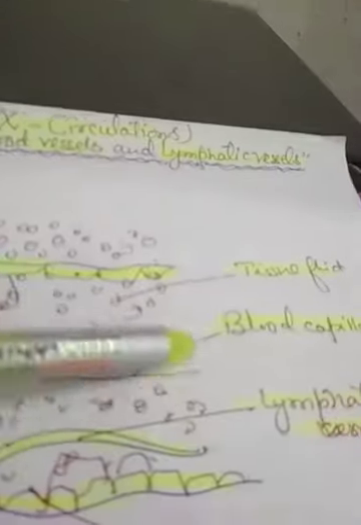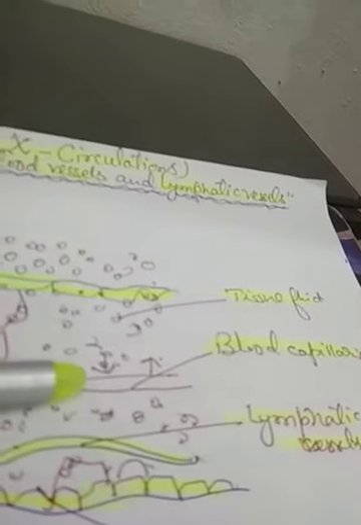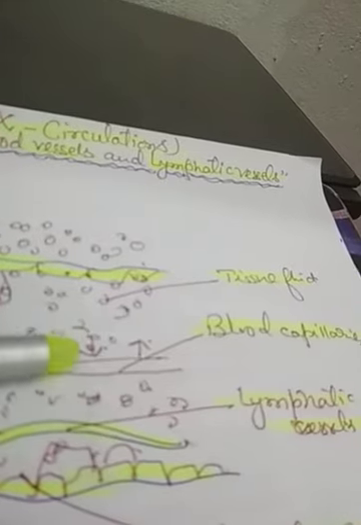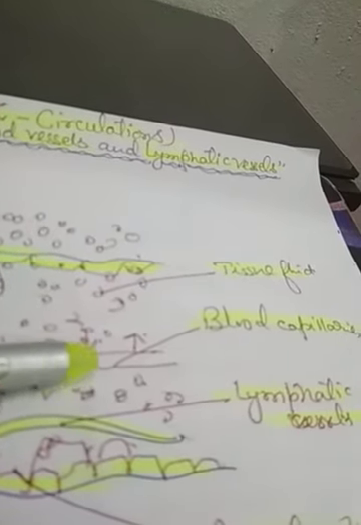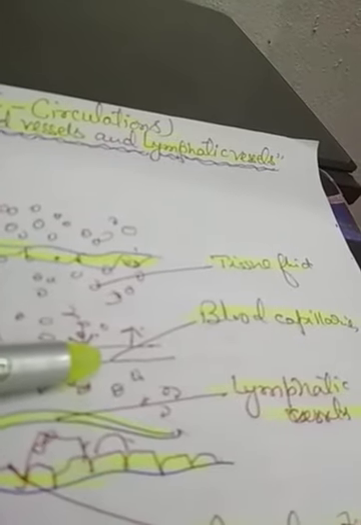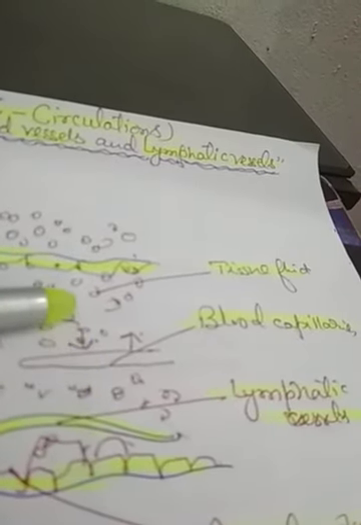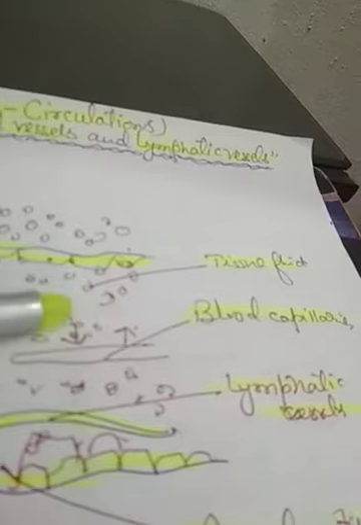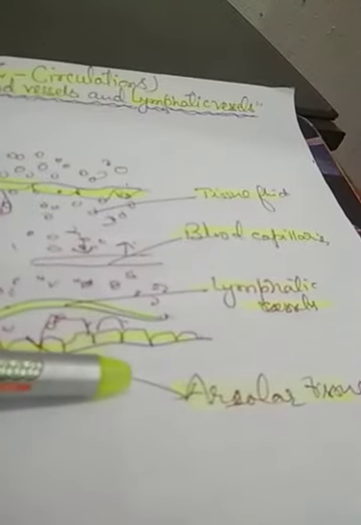means if there is a requirement of this fluid inside the blood vessels, then it gets diffused and transferred to the blood vessels, or if the blood vessels have a higher concentration, then it gets diffused into the tissue fluid, these areolar tissues.